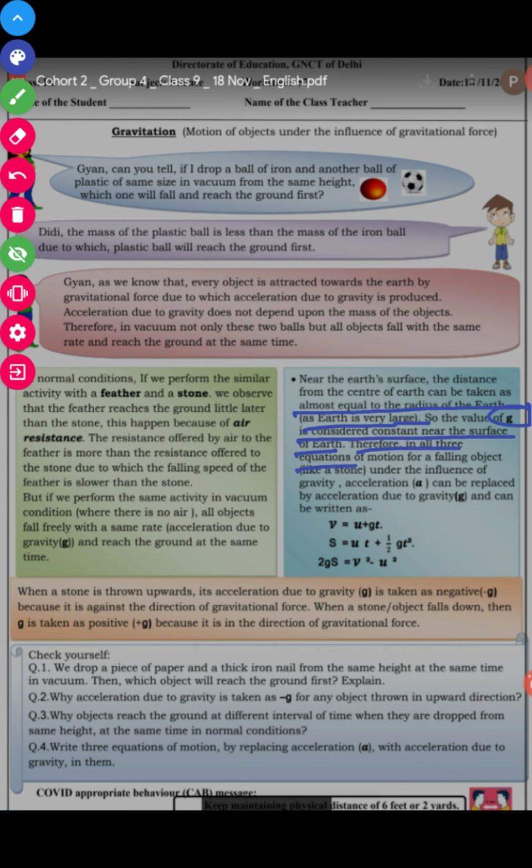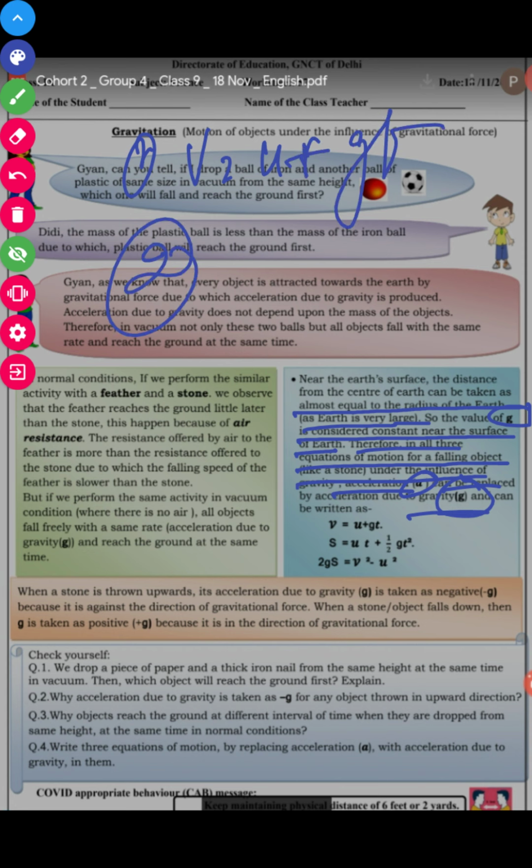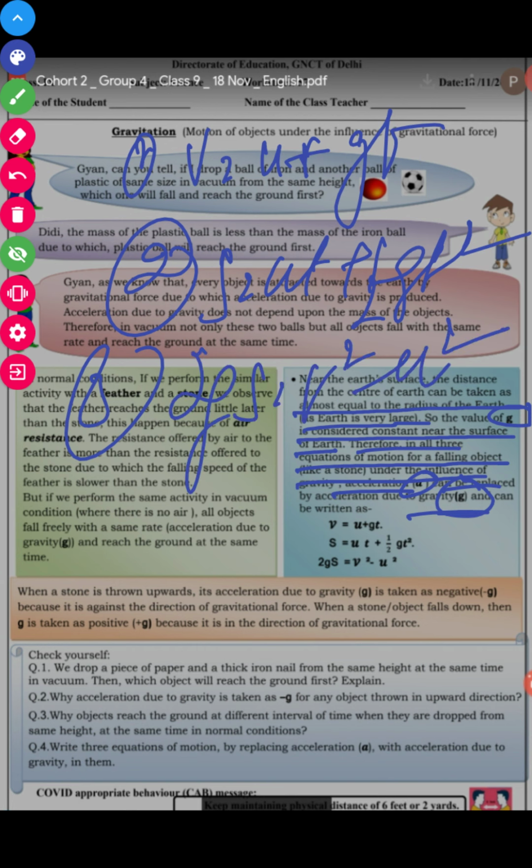Therefore, in the three equations of motion, where acceleration is a, we take acceleration due to gravity and replace a with g. So the first equation will be v is equal to u plus gt, not at. Second, s is equal to ut plus half gt square, and the third equation, 2gs is equal to v square minus u square.